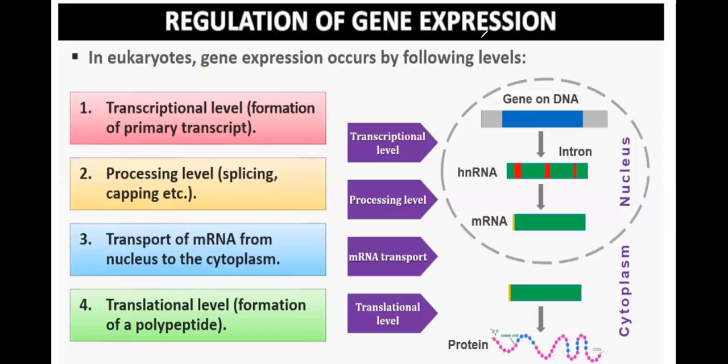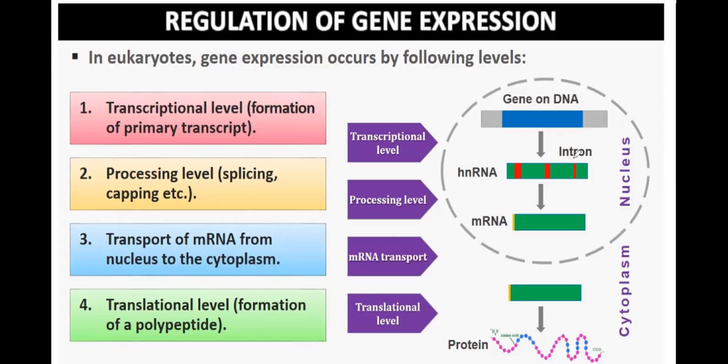In eukaryotes, gene expression occurs at the following levels. This is a gene on DNA. Genes are located on DNA, and the DNA is in the nucleus, in the chromosome. Heterogeneous RNA is produced from the DNA during transcription.